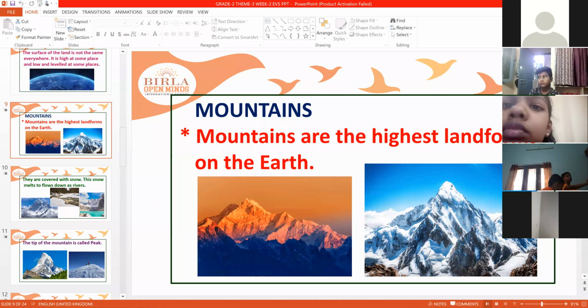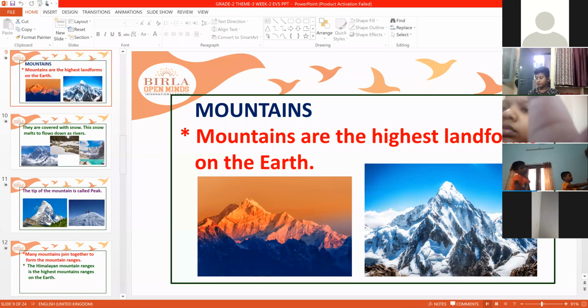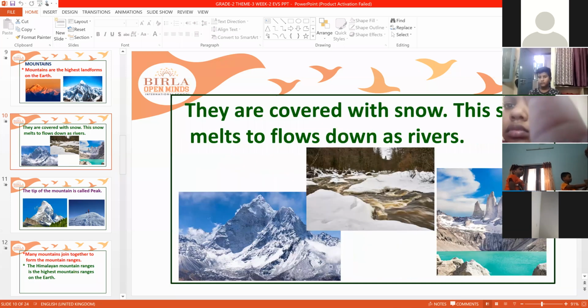You can see here, these are all called mountains. Sometimes they are covered with snow, and this snow melts and flows down as rivers.